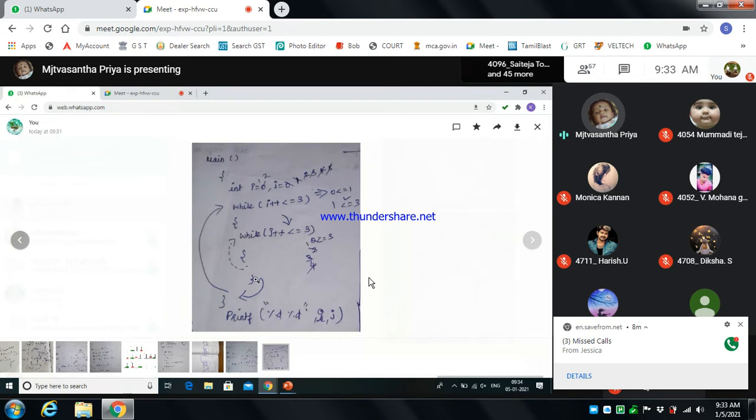After the j part fails, it goes to the i part, then i becomes 0, 1, 2, and the condition is 3, right? When it becomes 4, the condition fails. So it comes out from the while loop. Finally, it prints the i value and j value, which means 5 and 8, because it satisfies the condition, right?